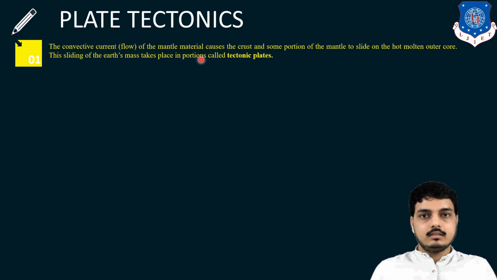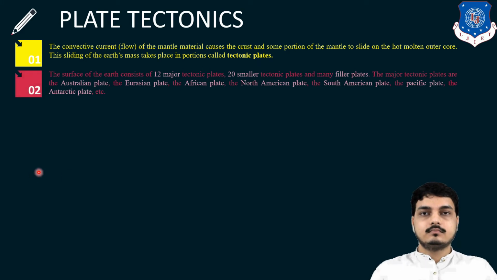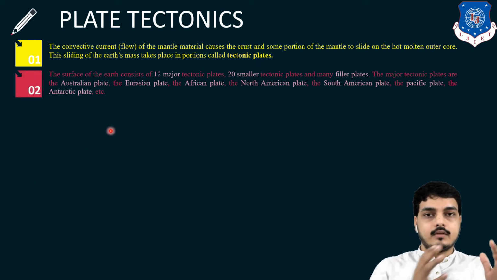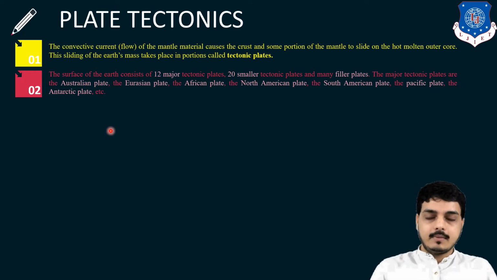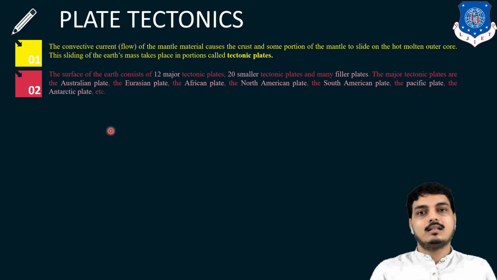The convective current of the mantle material causes the crust to slide over some portion of the mantle, and this sliding process is known as plate tectonics. There are various plates, some major 12 plates and other 20 minor plates, and other plates are also there. The surface of the earth consists of 12 major plates, 20 smaller plates and other filler plates. Some of the major plates are the North American plate, South American plate, African plate, Eurasian plate and Australian plate, etc.